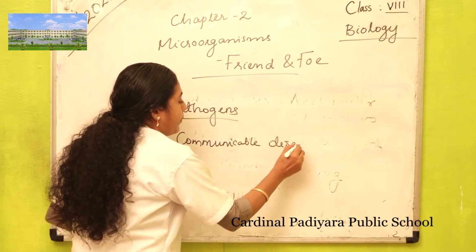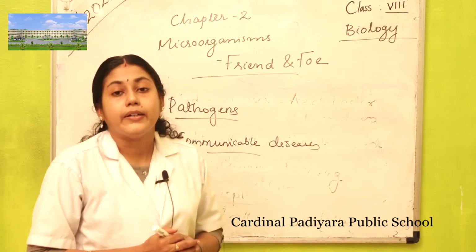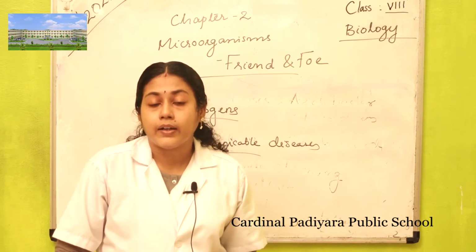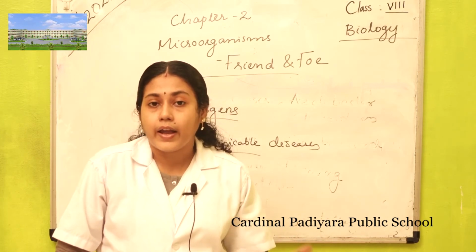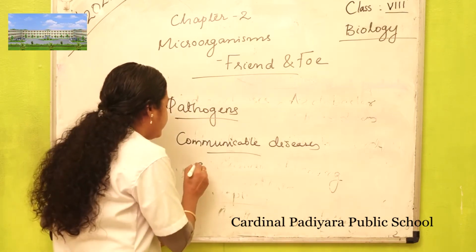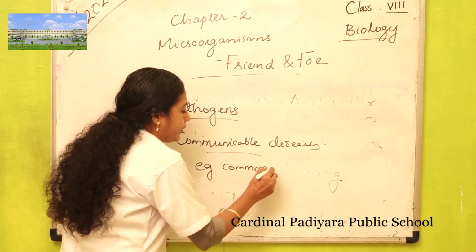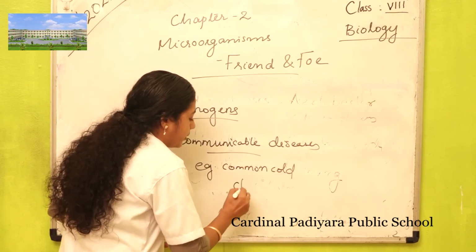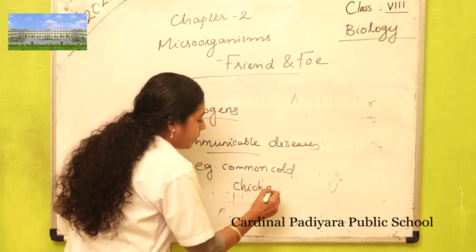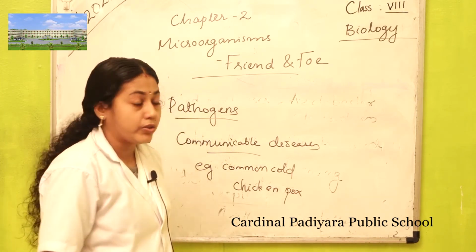What is meant by communicable diseases? Diseases that spread from one person to another either through air, water or physical contact are called communicable diseases. Examples: common cold caused by virus, chicken pox also caused by virus, and tuberculosis.